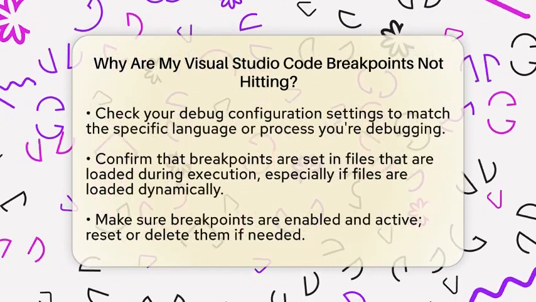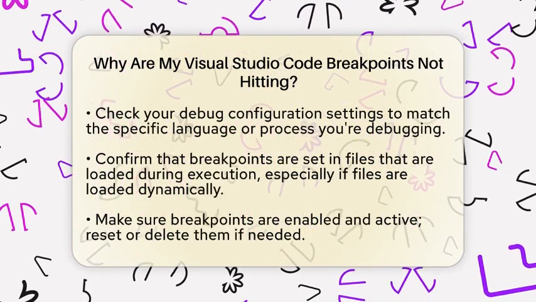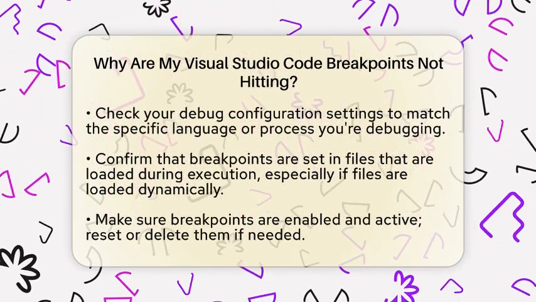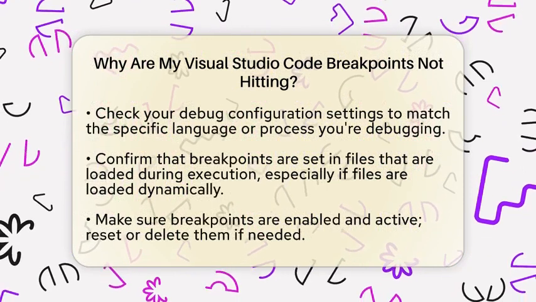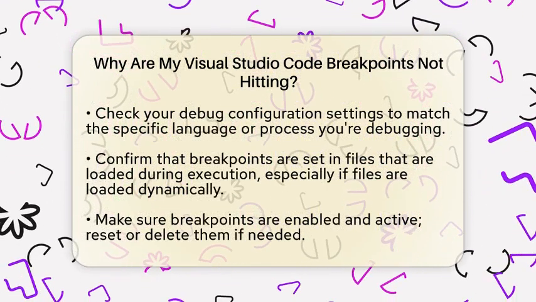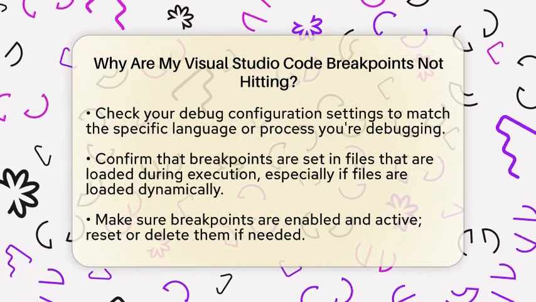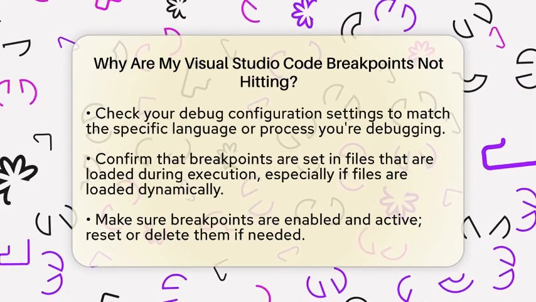Another common issue is optimized or inlined code. When you build in release mode with optimization turned on, some functions get inlined or rearranged, which can prevent breakpoints from hitting. Debug in a debug build to avoid this problem.